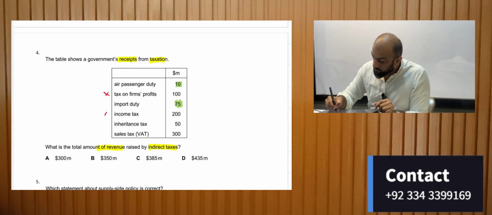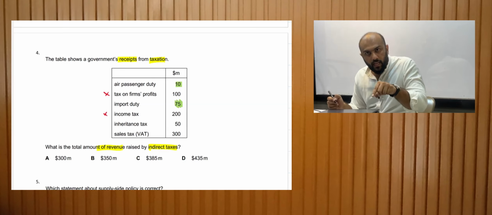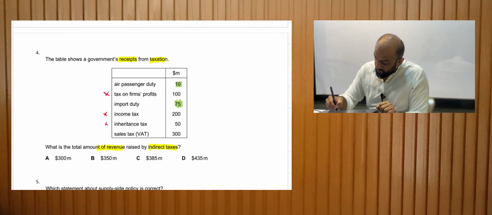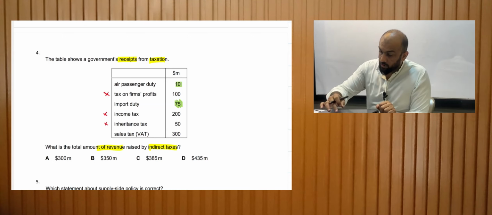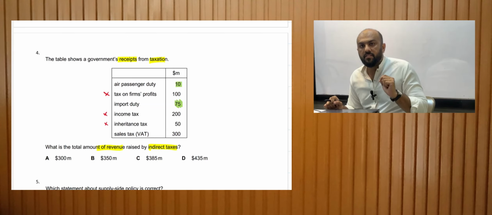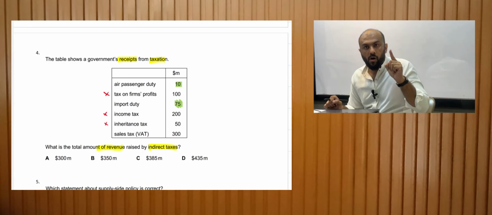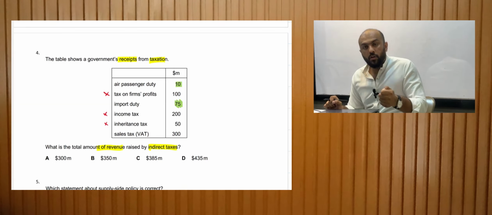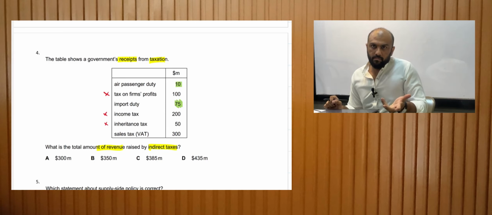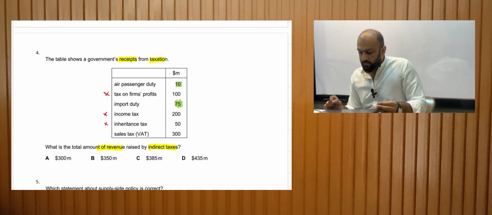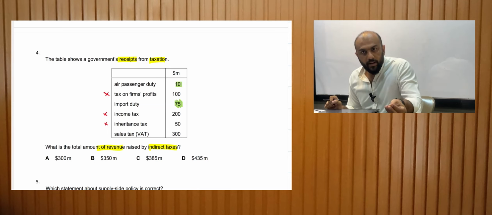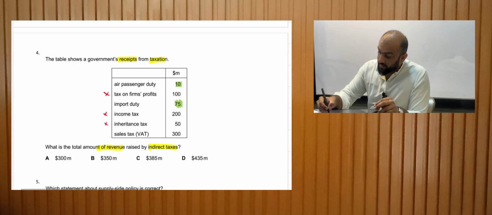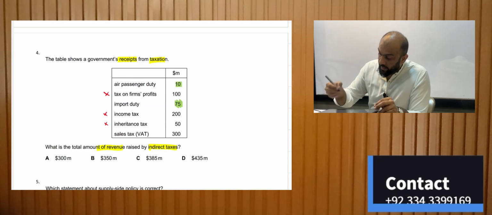Income tax is on incomes, therefore it's a direct tax. Inheritance tax is also a direct tax. Reason: when you inherit there's an income, right? And when there is an income you have to pay taxes. So this is a direct tax. And then there is sales tax, which is an indirect tax.